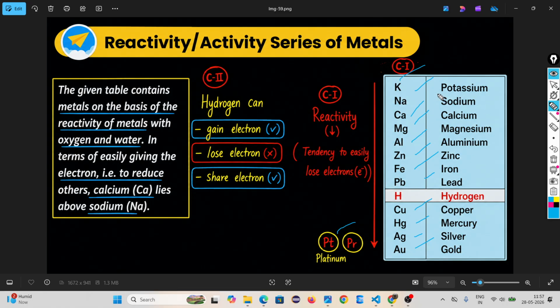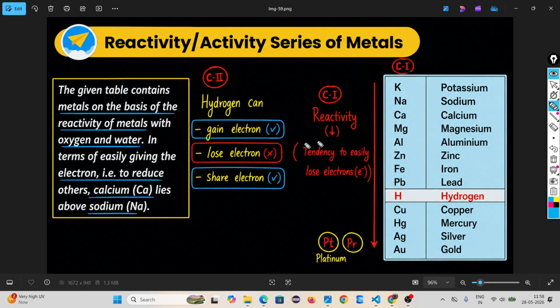These are the reactivity order. If you go from top to bottom, the reactivity decreases. If I ask which has more reactivity between copper and sodium, it is sodium, because it is placed higher in the table.